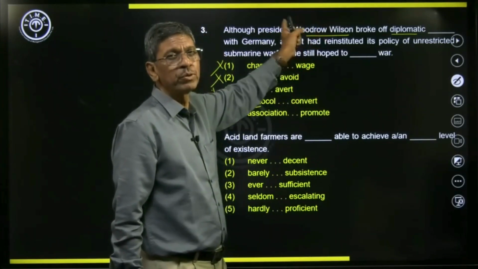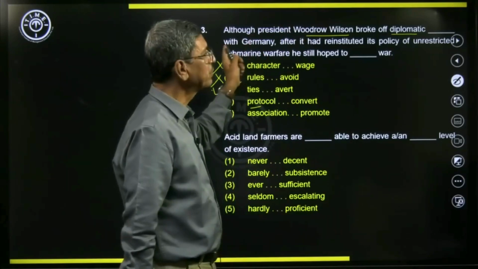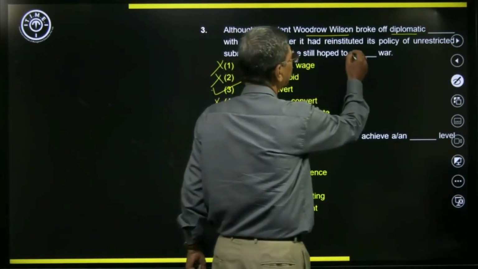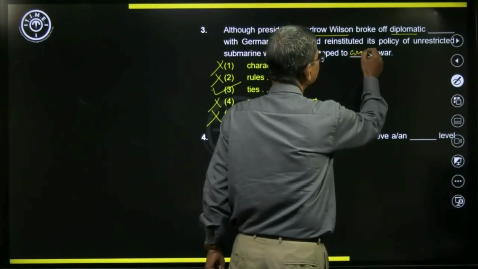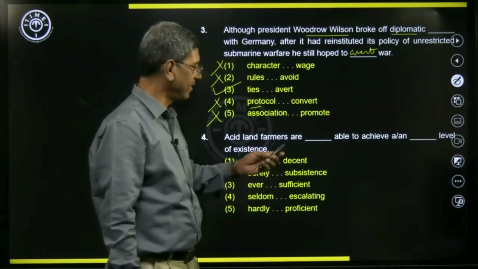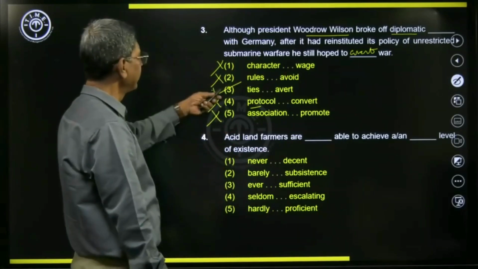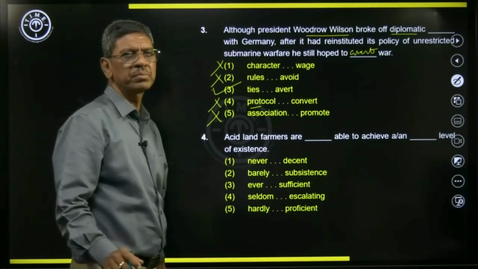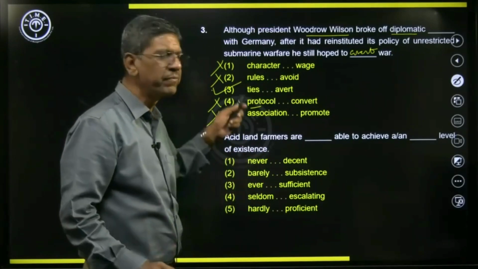US President Woodrow Wilson broke off ties with Germany because he did that. But still, he hoped to avert. Here, avert is very suitable. Avert war. So that is that sentence. So ties, third option, ties and avert is the best suitable words to fill in the blanks.